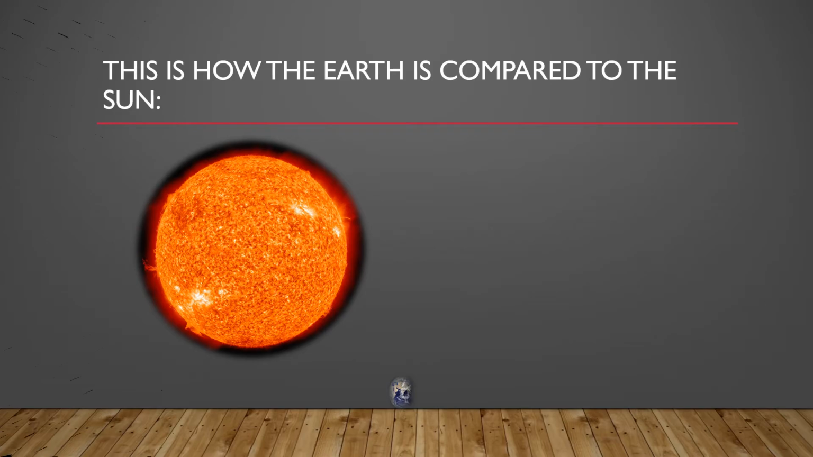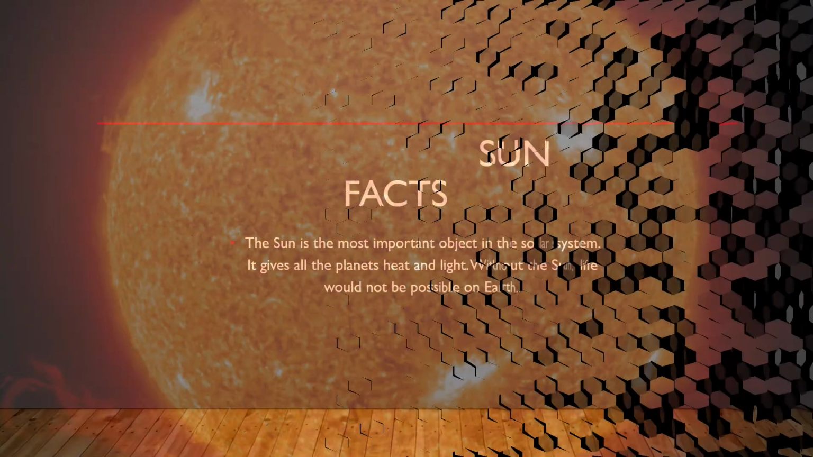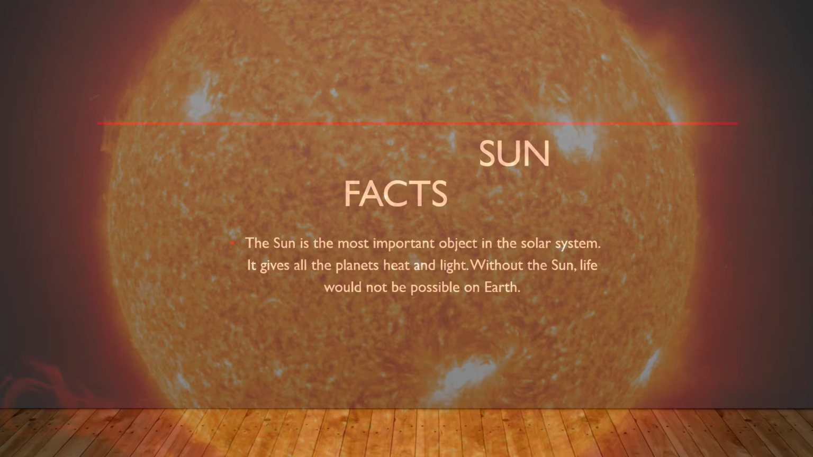Sun facts. The sun is the most important object in the solar system. It gives us all the planet's heat and light. Without the sun, life would not be possible on Earth. So, what if we don't have the sun? The first thing that will happen is that plants will die, so humans could also die. Without sunlight, plants cannot grow and humans don't have anything to eat. So that's why the sun is also known as the most important object in the solar system.